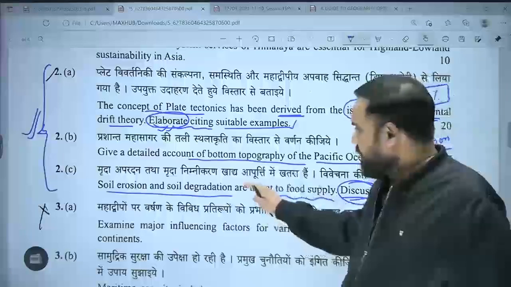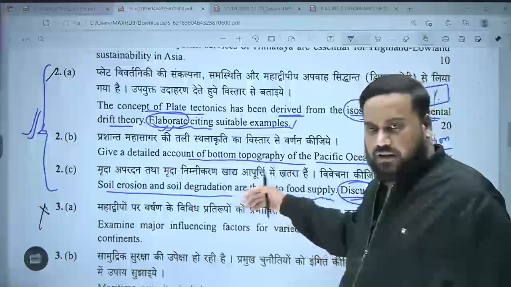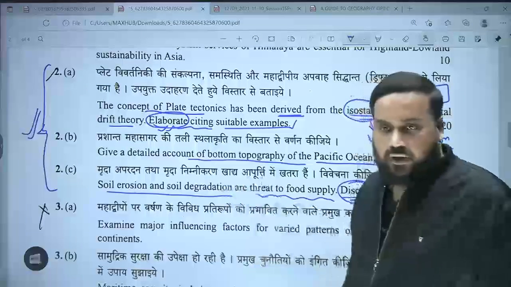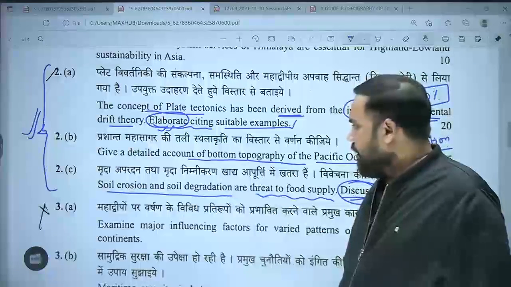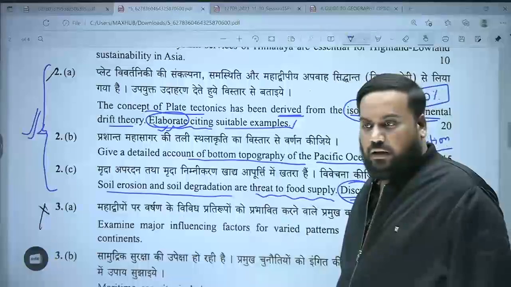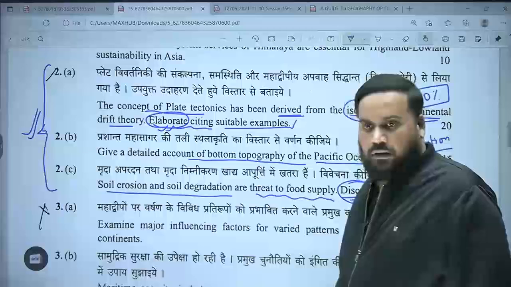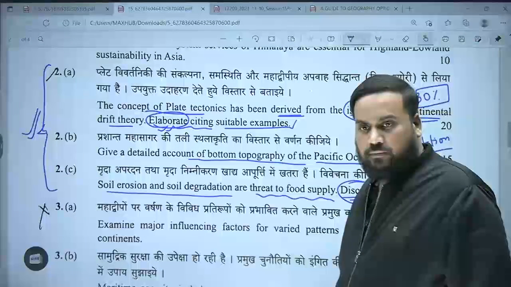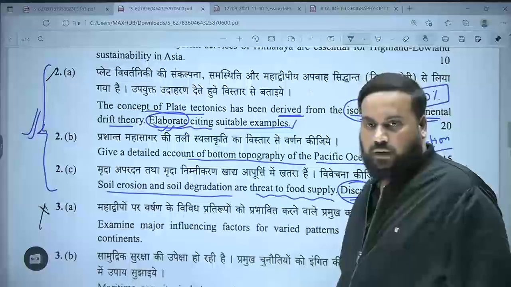The important thing is, there will be many things when you are justifying this statement. So soil erosion and soil degradation. Now tell me, does this question require that I draw a world map of soil erosion and degradation regions? Yes or no?